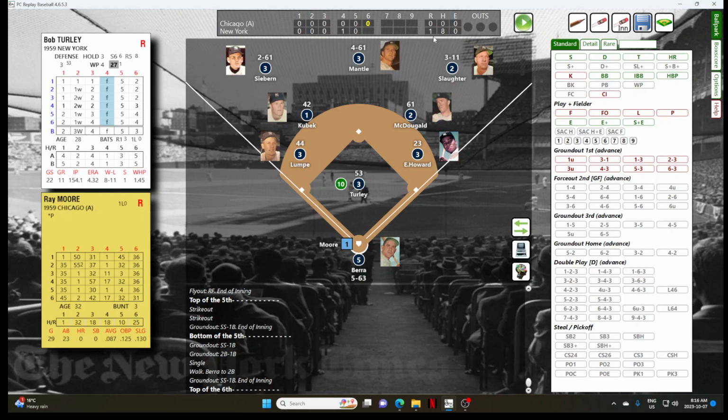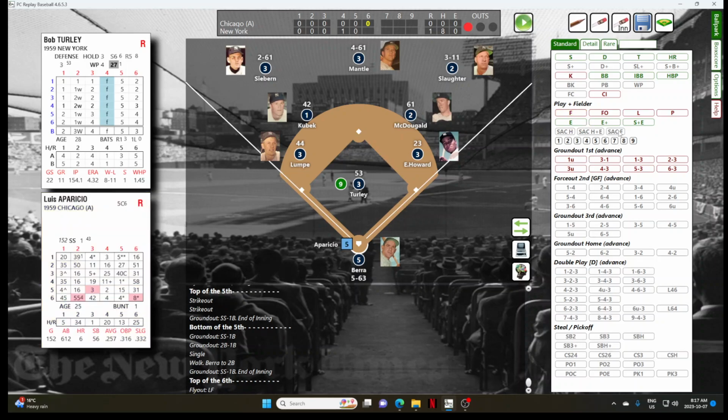I think Al Lopez will let him hit. And Moore will hit a fly ball, lazy fly ball to left field. Norm Siebern is there. And that's out number 1. Top of the order, and Luis Aparicio. Luis Aparicio will draw a walk.